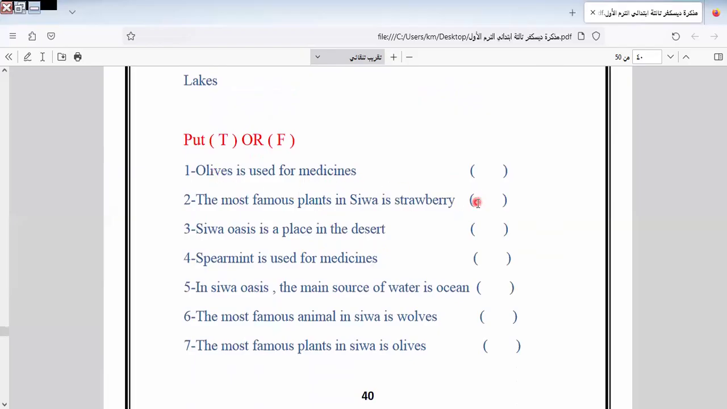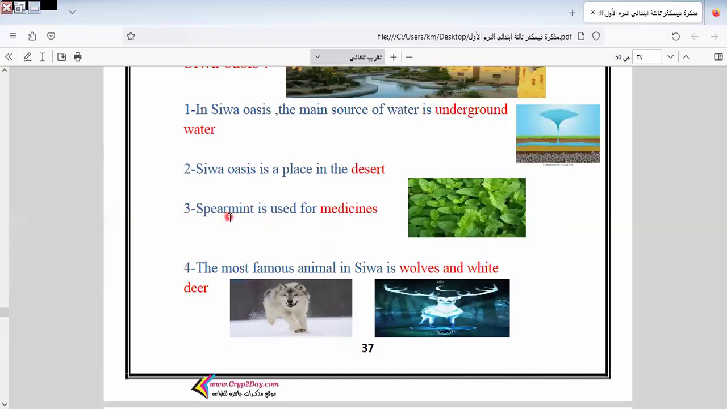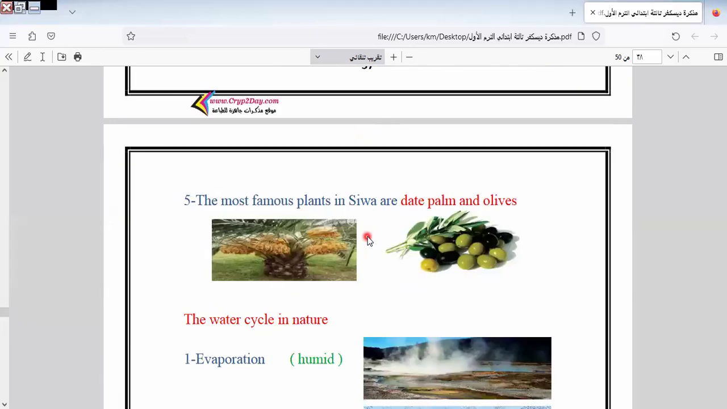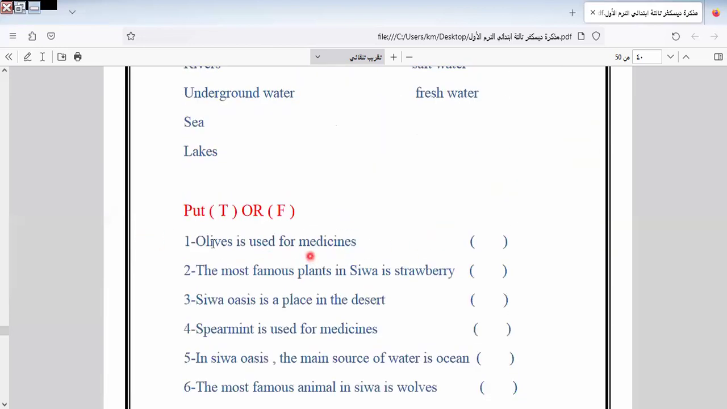Olives are used in medicines? No, it's not olives. What's used in medicine? Spearmint. Spearmint is used in medicine. So the answer here will be right or wrong. Think with me. It's wrong.